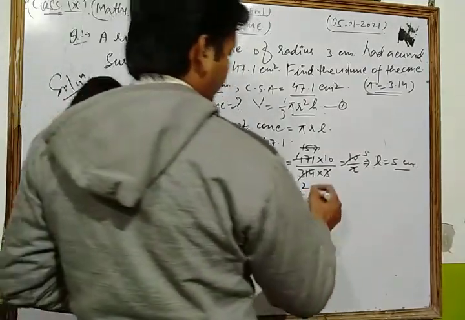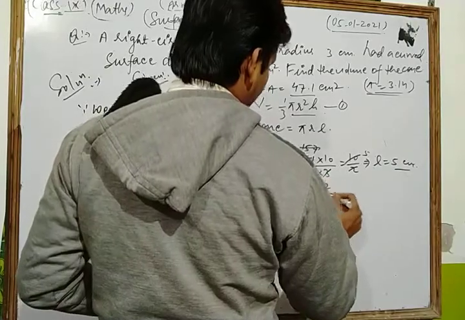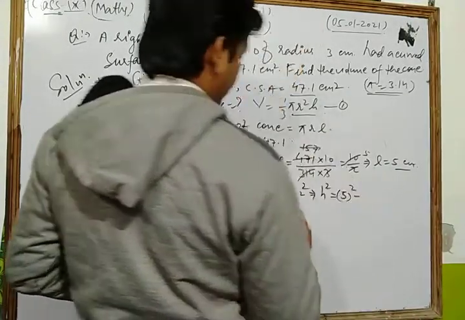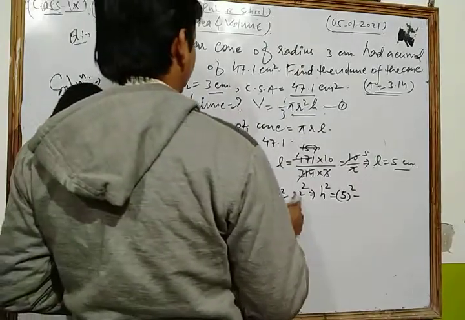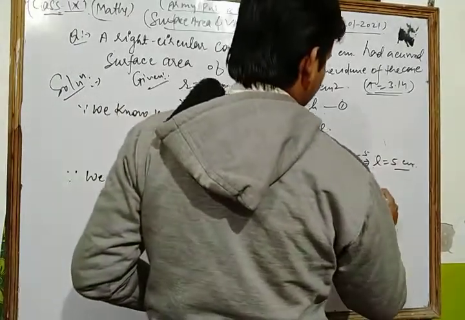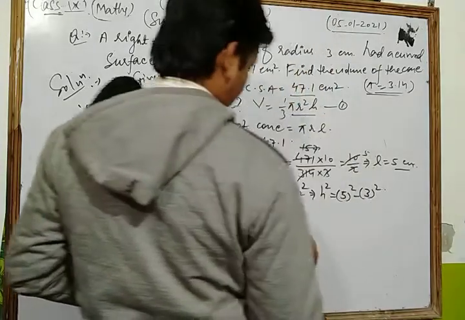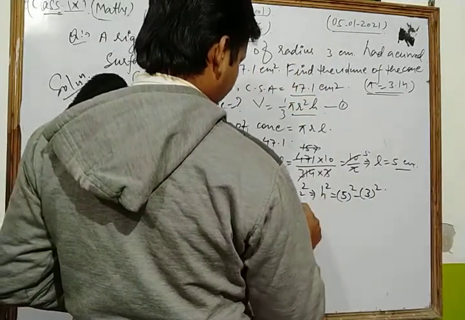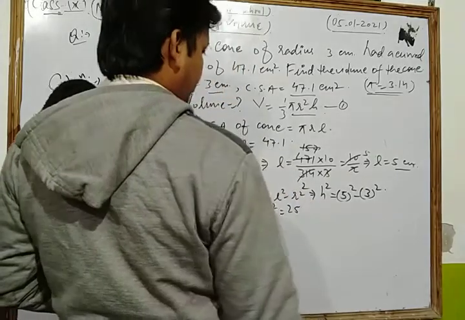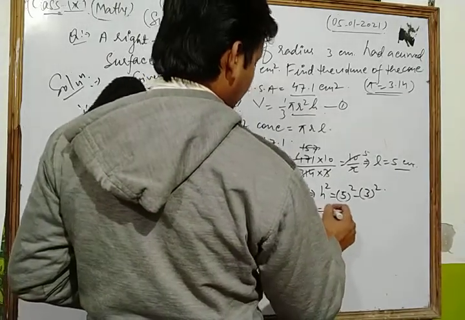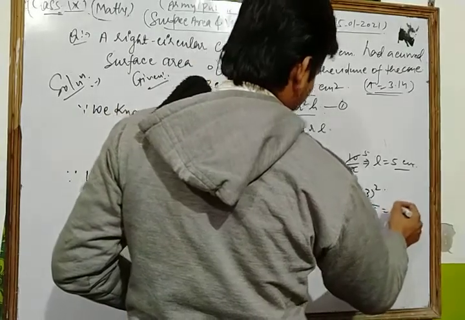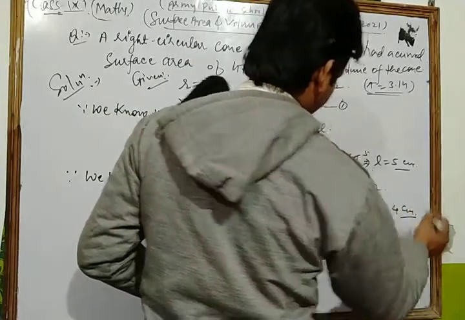So here we put the value of L and R. The value of L is 5, so we write 5 square minus the value of R, which is 3, so 3 square. So we get H square is equal to 5 5s are 25 minus 3 3s are 9, so we get 16. So the value of H is under root 16, that is 4 centimeter.